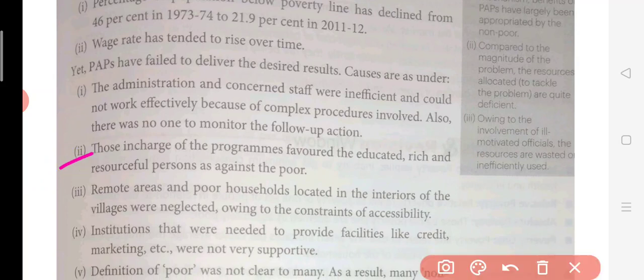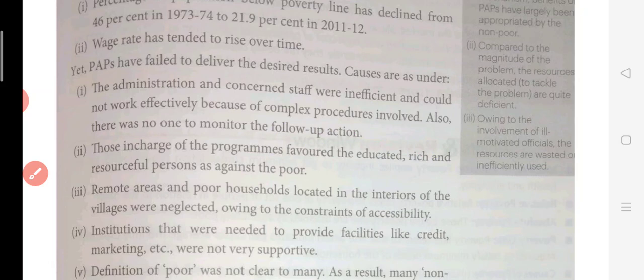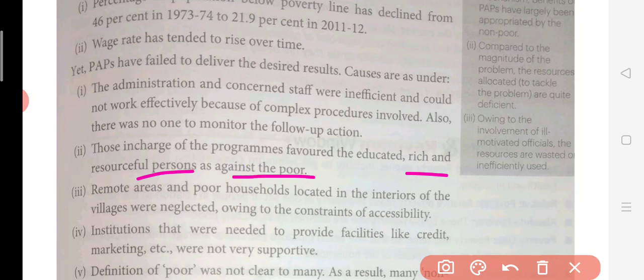Then, for the second point, those in charge of the program favored the educated and rich, and resourceful people were favored against the poor. What happens here? When this program was launched, the focus was mostly on educated people, and those who were educated in the area were favored more. And the rich, the resourceful people, were looked after more, while the poor were neglected.